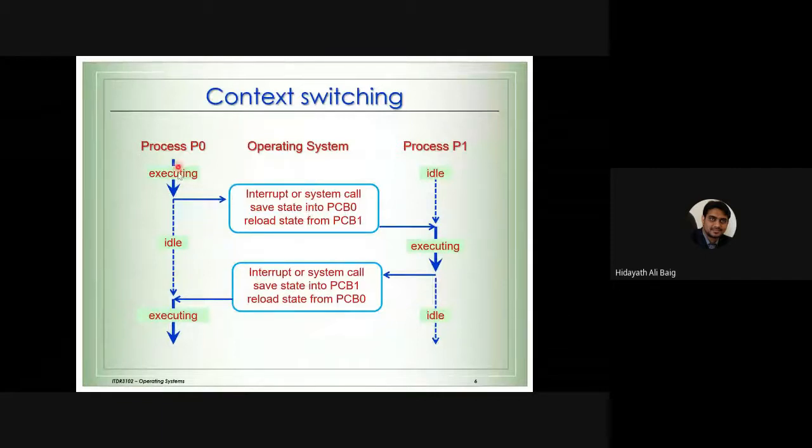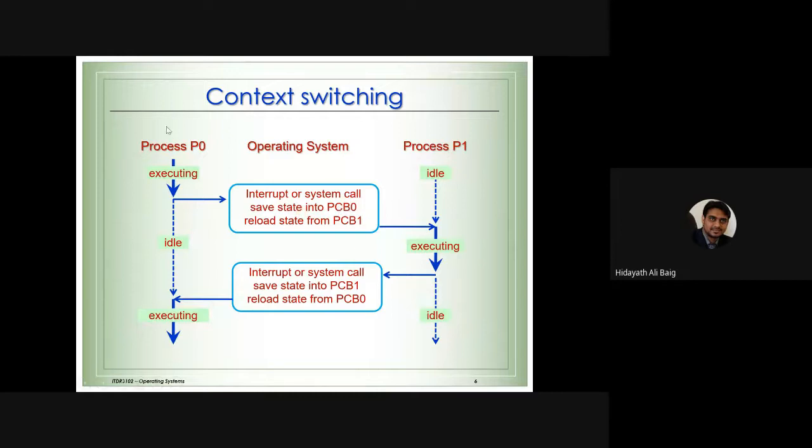Now, this is the example you can see. Process 0 was executing. Now, something has happened, like the user wants to do input or output, or the user wants to do something. Now, what happens here? Process 0 stops working. When process 0 stops working, we need to save what it was doing.